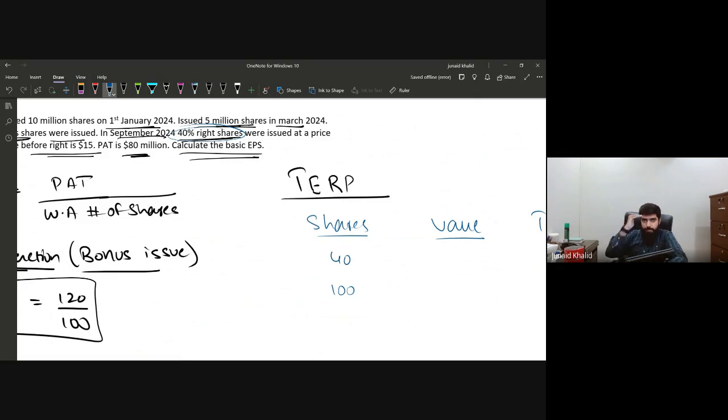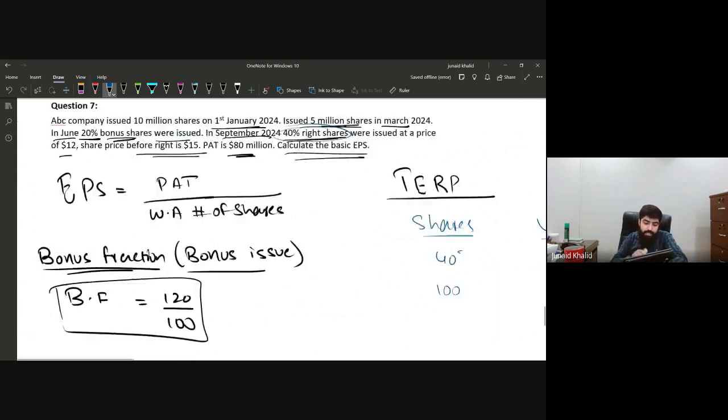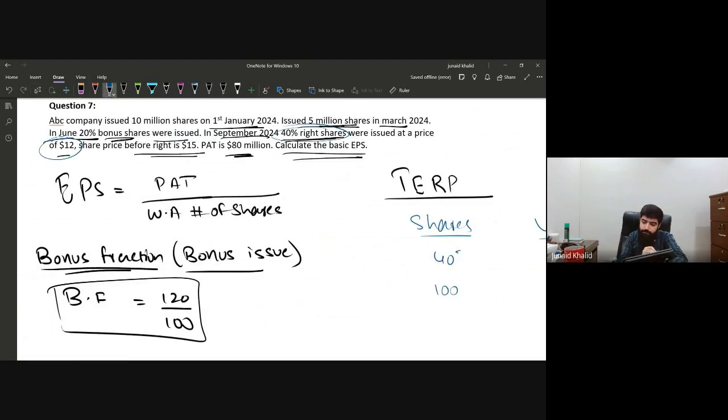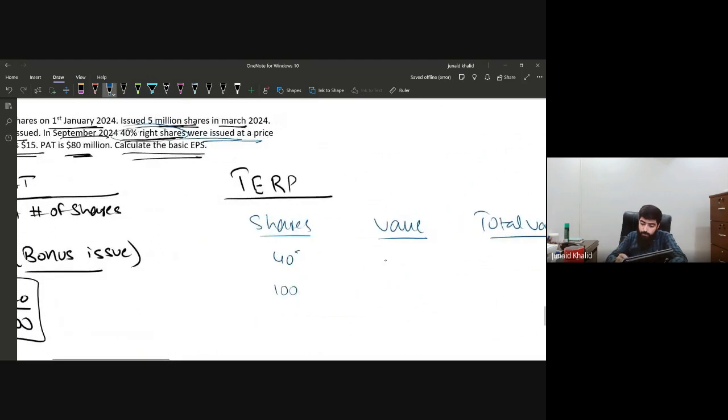The base is 100 and the company is issuing 40 right shares. Now, the price of the 40 shares that we are issuing is 12. Right shares were issued at a price of 12. So its value is 12.